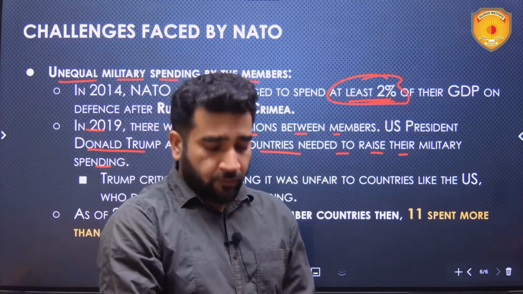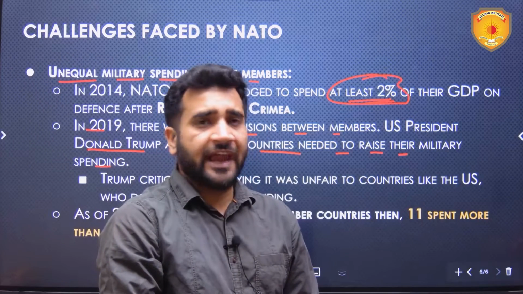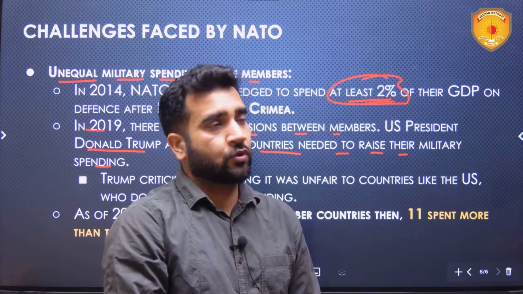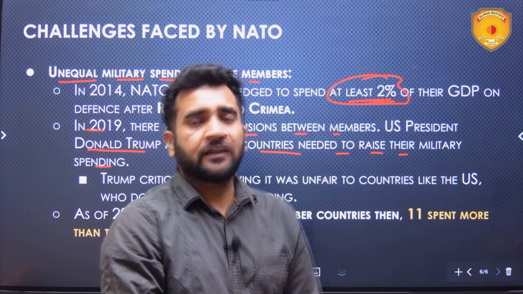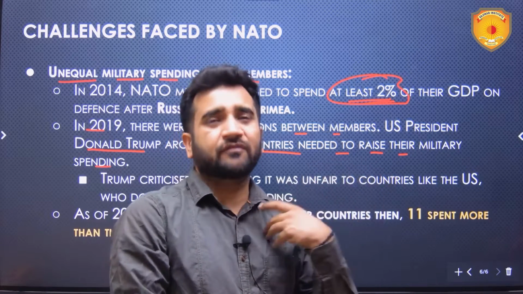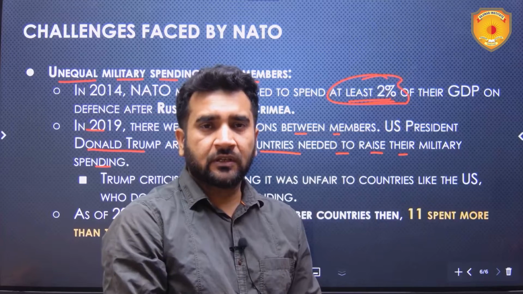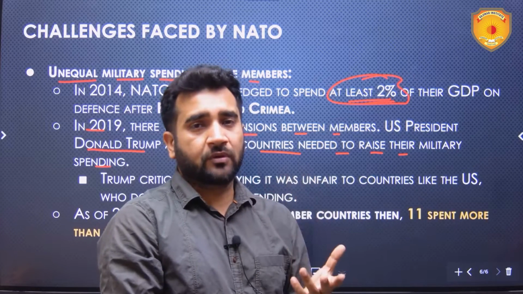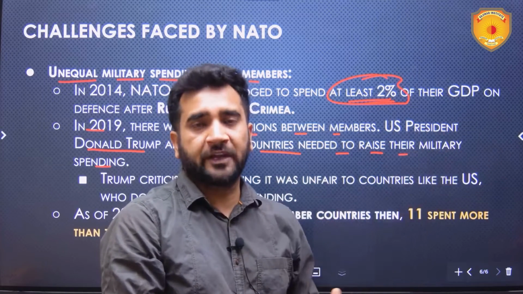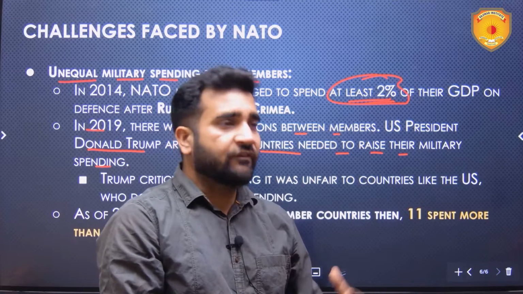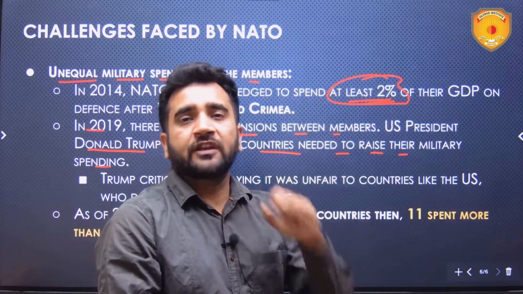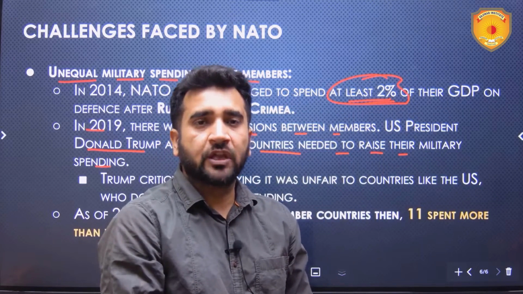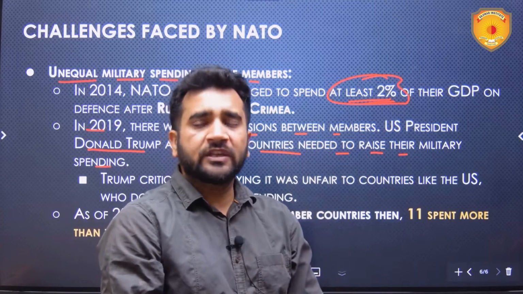Why did he argue this? Because the USA had been spending a lot, and was no doubt the biggest spender. There was a growing feeling in the USA: why me always? Why do I have to spend more? Other countries should also spend more. This would contribute to strengthening NATO as an organization and reduce the burden on the USA.